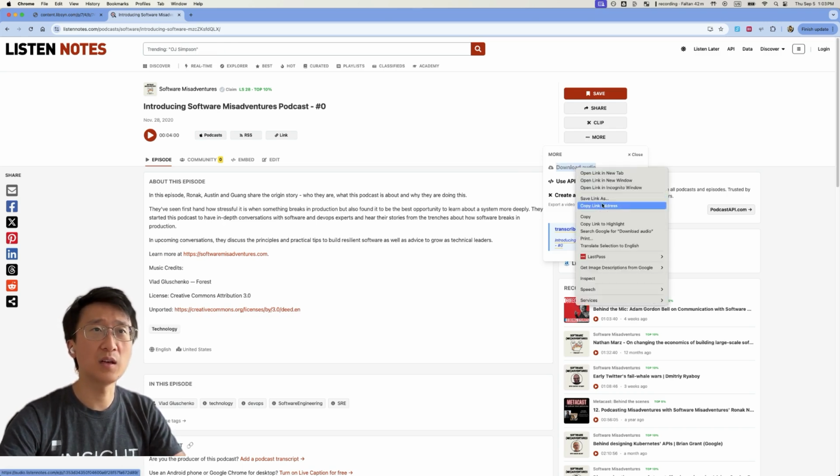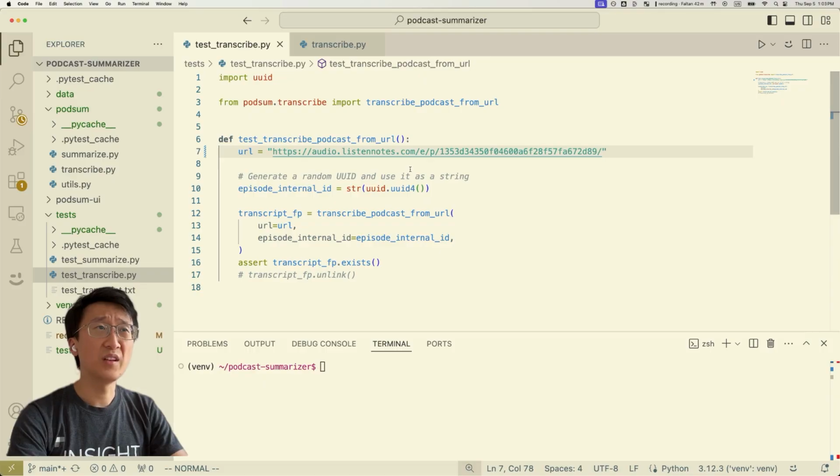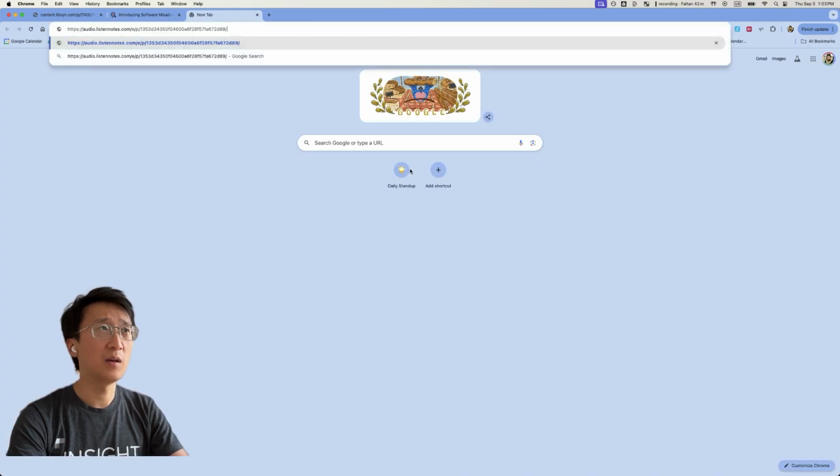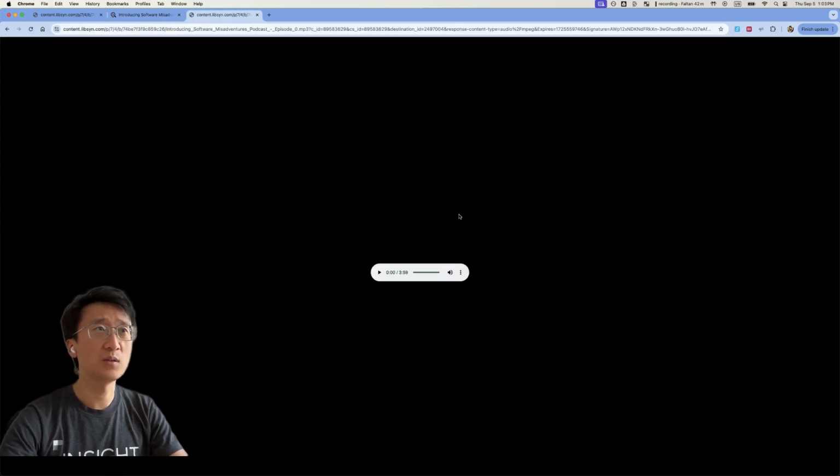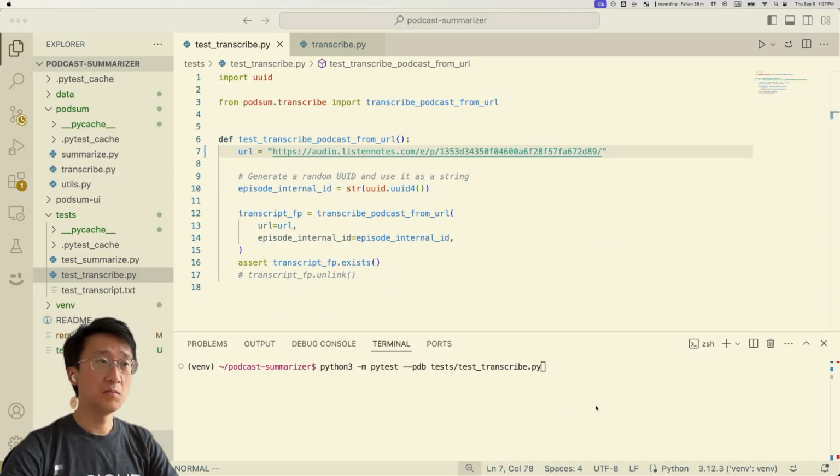So we're gonna here download the address. The link looks weird, but it actually redirects to an MP3 file, as you can see here. All right, let's run the test, see what happens.